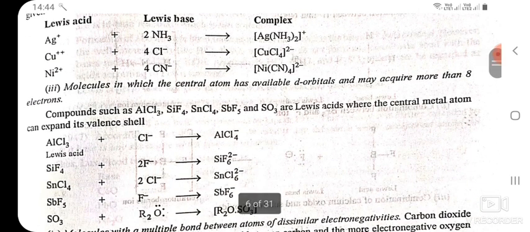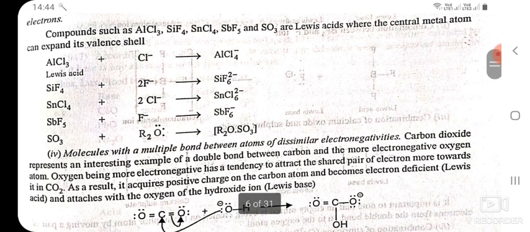Molecules in which a central atom has available d orbitals and may acquire more than 8 electrons. Compounds such as AlCl3, SiF4, SnCl4, SbF5 and SO3 are Lewis acids where the central metal atom can expand its valence shell.